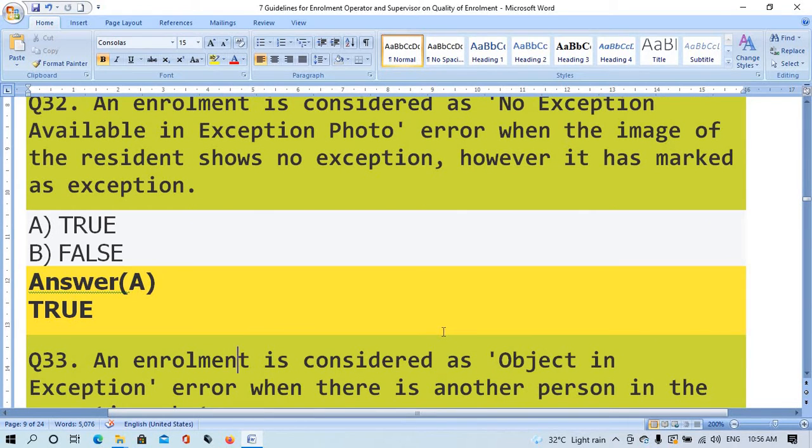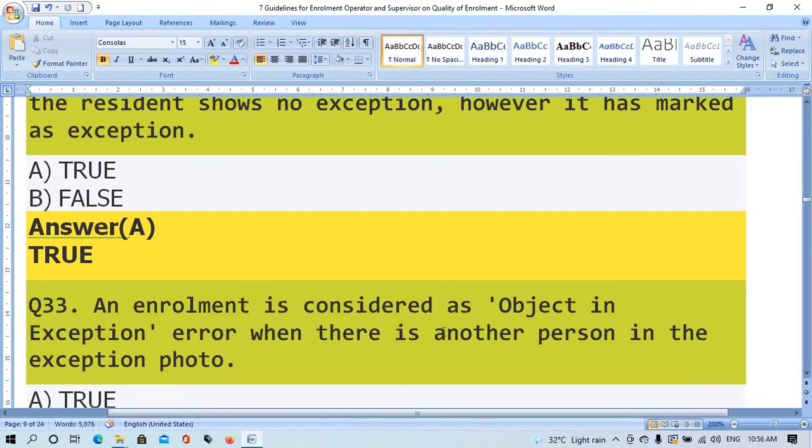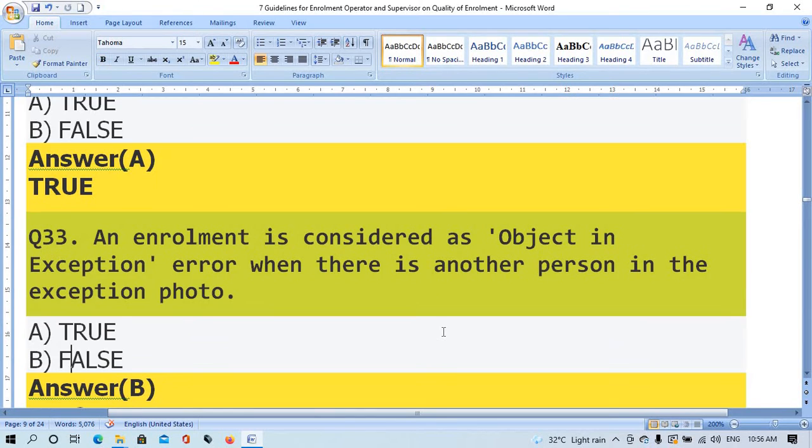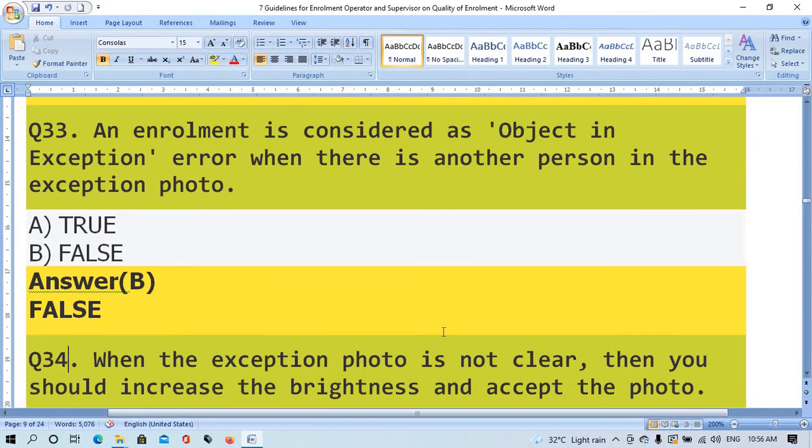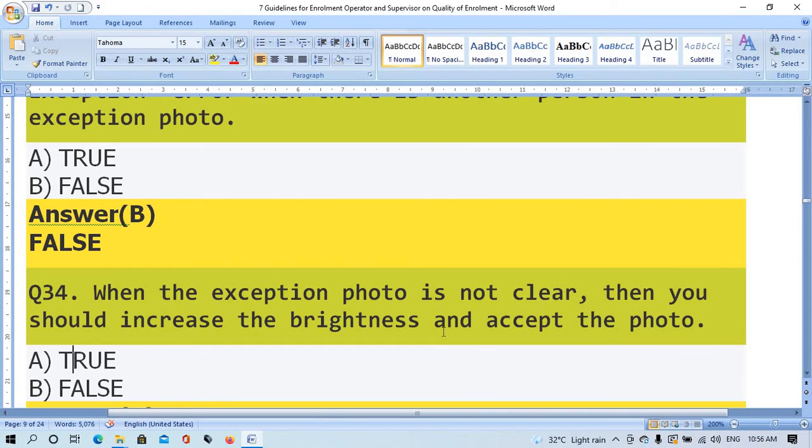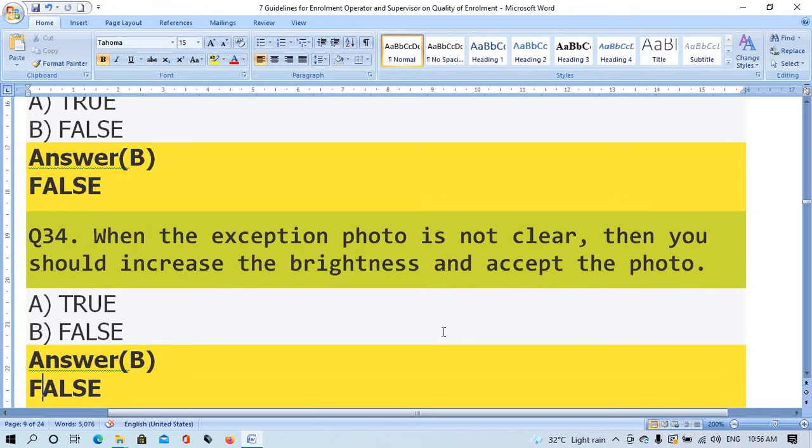Question number 33. An annulment is considered as an object in exemption error when there is no other person in the exemption photo. Option A, true. Option B, false. The right answer is false. Question number 34. When the exemption photo is not clear, then you should increase the brightness and accept the photo. Option A, true. Option B, false. The right answer is option B, false.